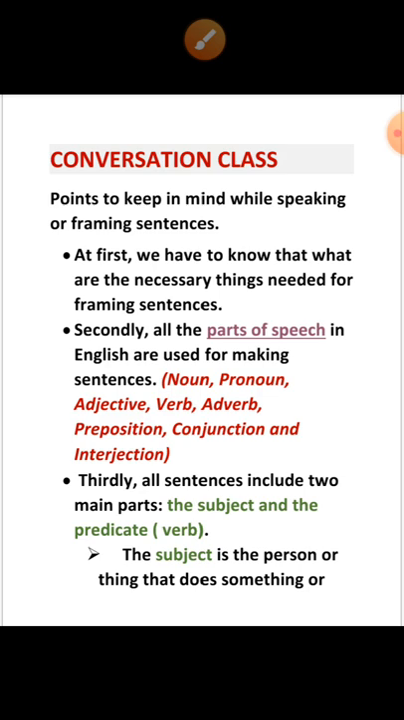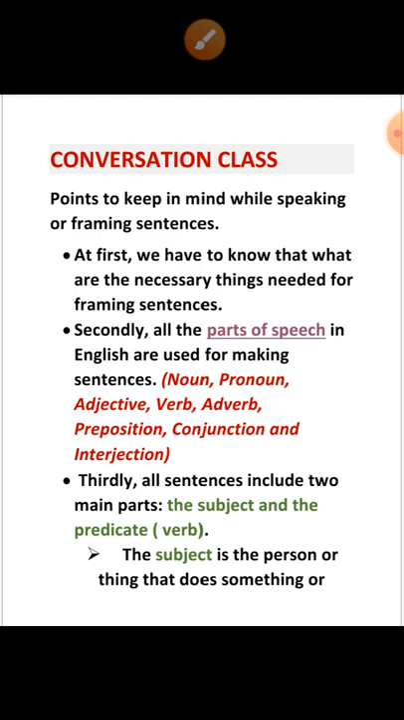At first, for framing sentences, you are supposed to know the necessary materials for framing sentences. Materials means what are the words. So, all the parts of speech in English are used for making sentences. There are 8 parts of speech in our English grammar, and that is noun, pronoun, adjective, verb, adverb, preposition, conjunction, and interjection. These all are very much helpful for us in making or framing sentences.